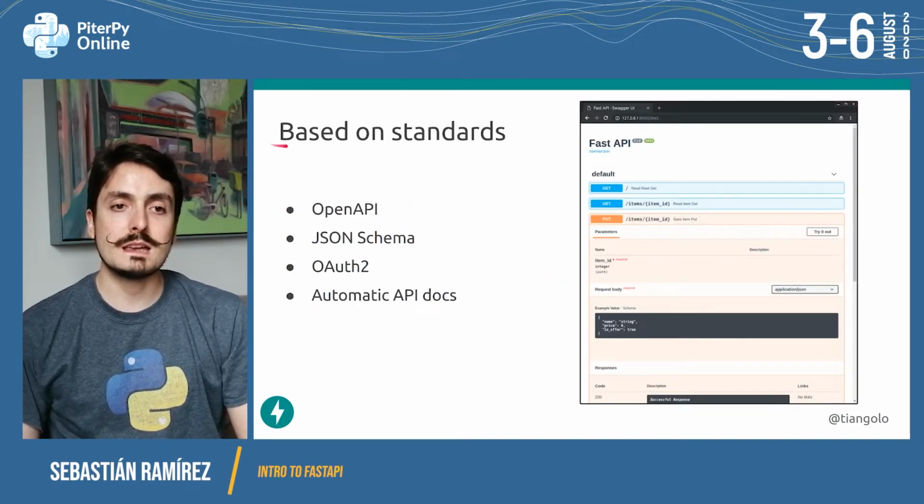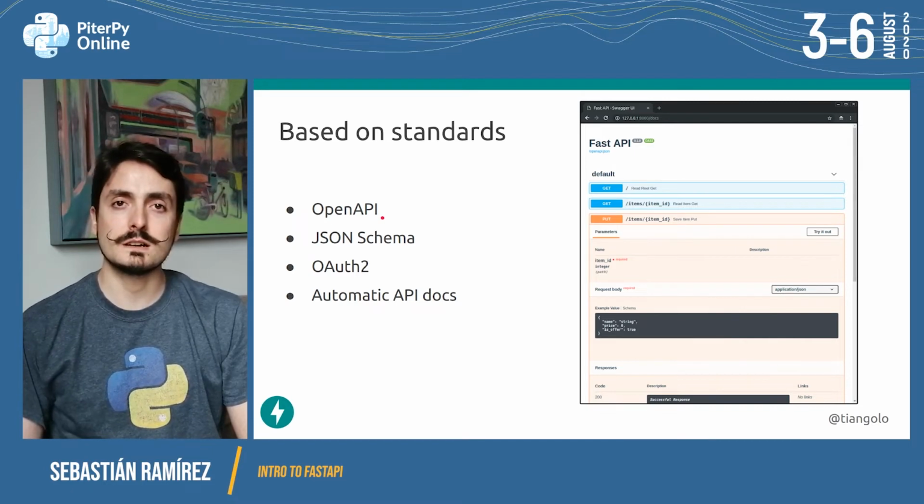And FastAPI is based on standards like OpenAPI, JSON Schema, and OAuth 2. OpenAPI was previously known as Swagger 2, then it was renamed as OpenAPI and is now under the Linux Foundation. JSON Schema is used to declare what are the data shapes of JSON payloads, and OAuth 2 is for doing authentication and authorization. OAuth 2 is actually a bunch of standards.